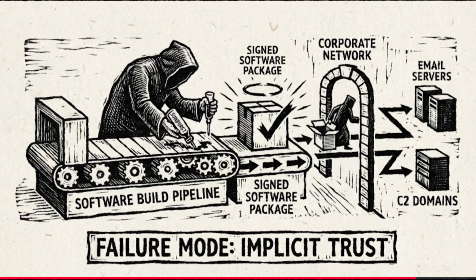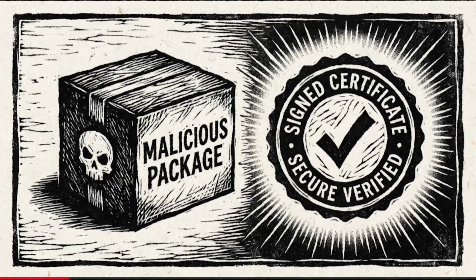Let's move to the practical application section. We will analyze two major failure modes and how zero-trust principles would have mitigated them. First is the SolarWinds supply chain attack. The scenario. Attackers injected a backdoor, known as Sunburst, into the build pipeline of the SolarWinds Orion platform.